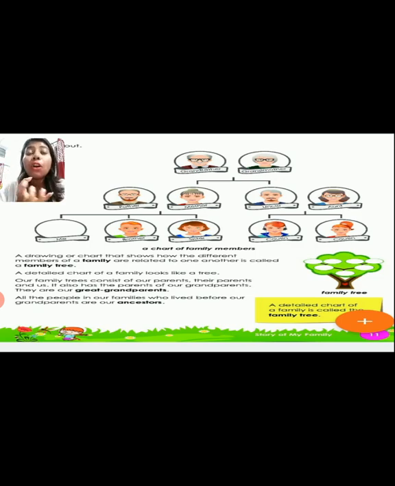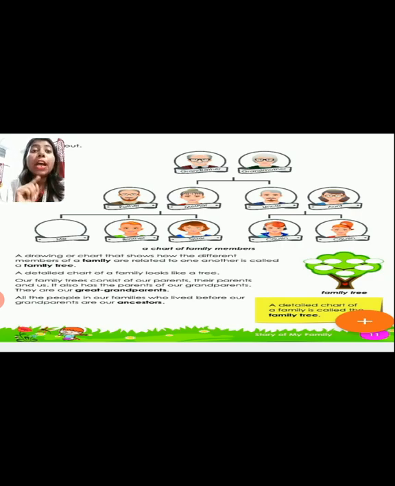So all these relations can be called your family tree. That means the detailed chart. It is a full description of your family, starting from your great grandparents to the cousins. If someone new is coming, they also will be joined in that family tree. Understood? So this is how we read a family tree.